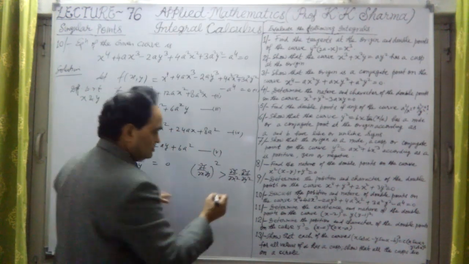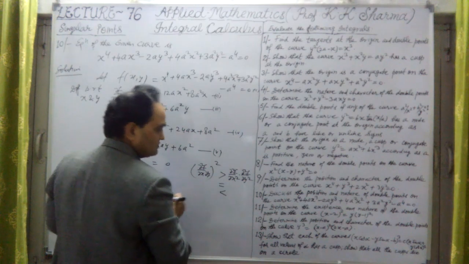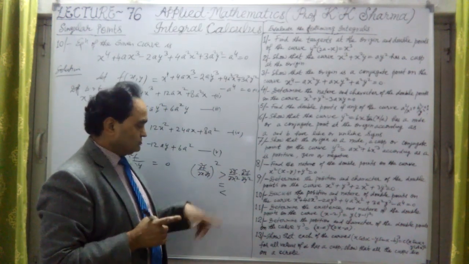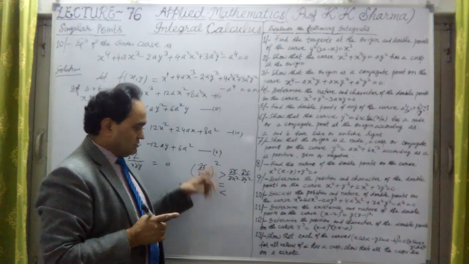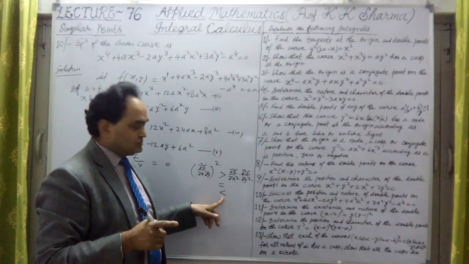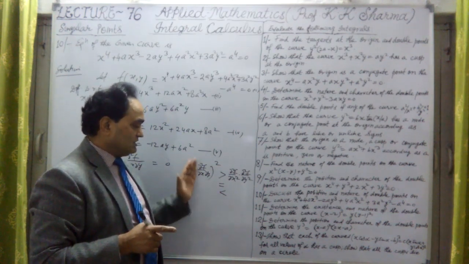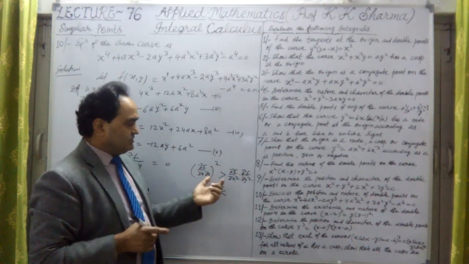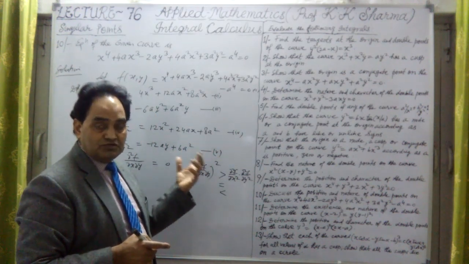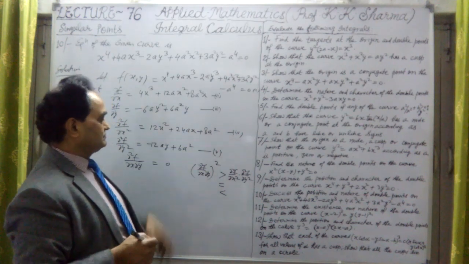So whatever the condition, or equal to or less than these three conditions, this will denote a node. This is for cusp. The point will be a cusp, and the point will be a conjugate point or isolated point for this condition if this is lesser than this. First, let me find out the value of these on the given points. So how are the points calculated by equating this.